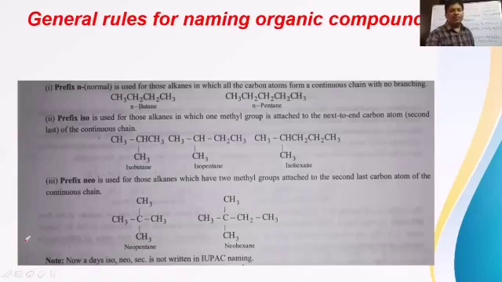Isobutane means iso indicates the presence of one methyl branch on the last but one carbon, the second last carbon. You see in this structure, here it is ending. Now CH3, bond, CH3. It is one terminal carbon, and this is also a terminal carbon, the last carbon.